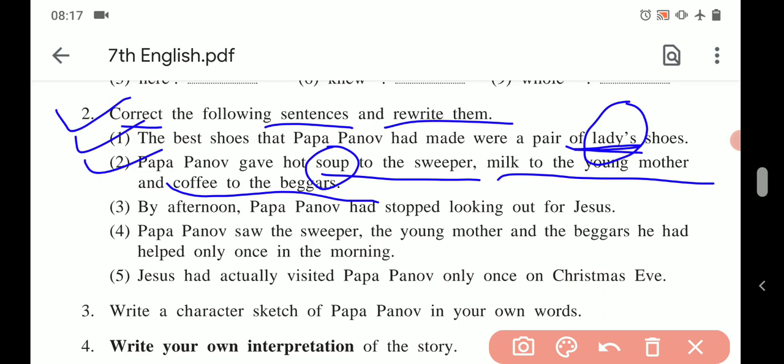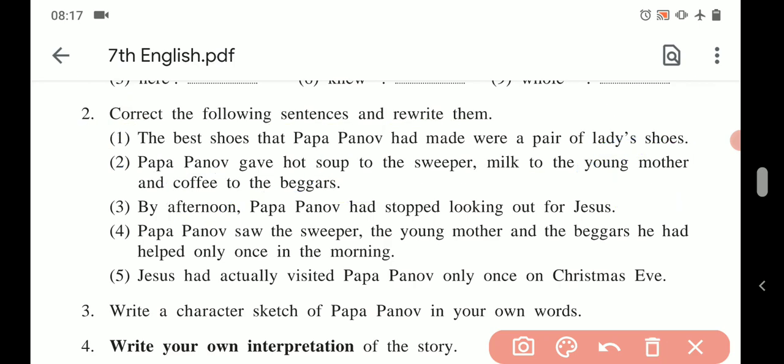Next, milk to the baby, and soup to the beggar, right? So in this way you have to find the word which is making the sentence incorrect, and that word or words you have to replace to make the sentence correct, taking help of lesson.